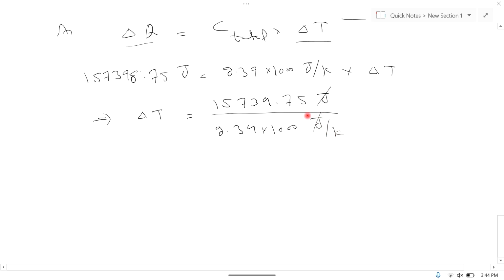So joule will be cancelled with joule, and del T, simplified, is equal to 65.857